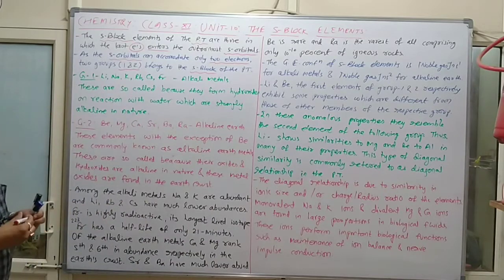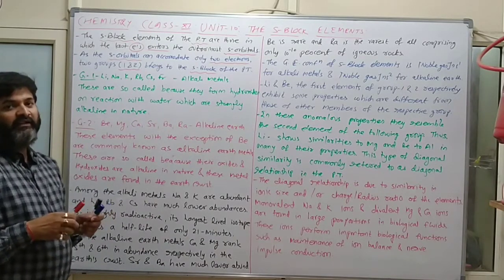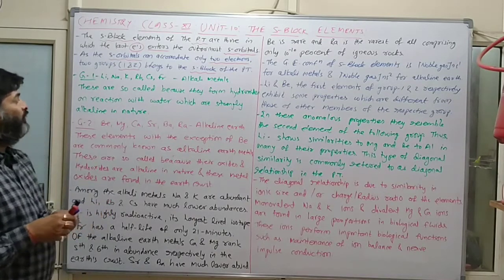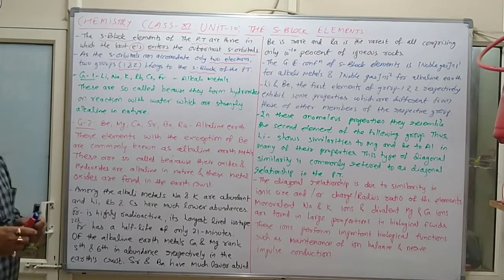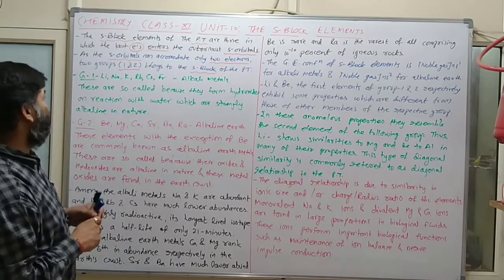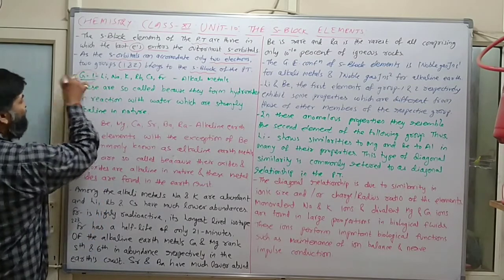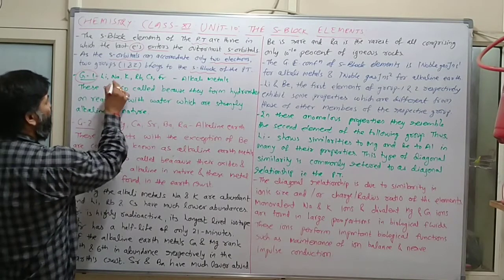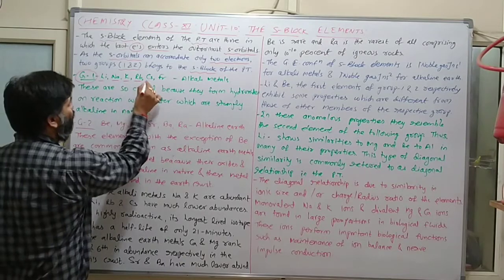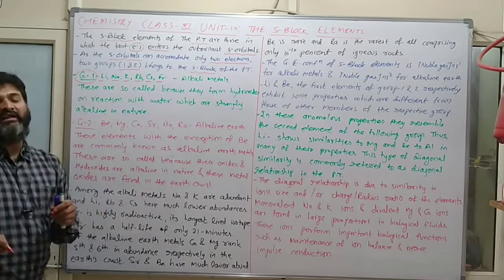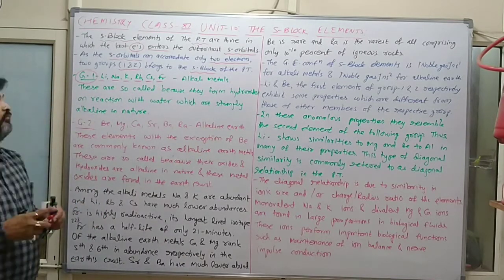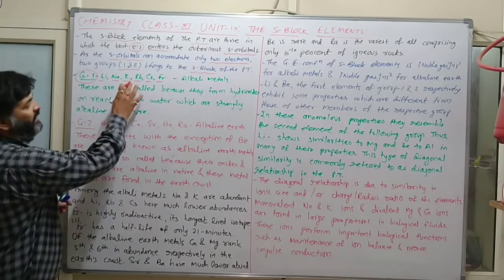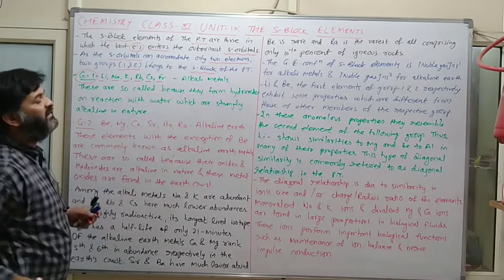Again I am repeating, you know very well that an S orbital can accommodate only two electrons, so two groups, 1 and 2, belong to the S block. In group 1, which elements are there? Hydrogen, lithium, sodium, potassium, rubidium, cesium and francium will come.